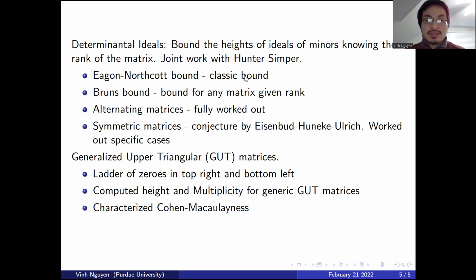Related to the topic of determinantal ideals is that of generalized upper triangular matrices, which I'll abbreviate as GUT matrices. GUT matrices have a ladder shape of zeros in the top right and bottom left corners. Ordinary upper triangular matrices are square GUT matrices where the ladder in the bottom left is a triangle and there's no ladder of zeros in the top right corner. Also in joint work with Hunter Simper, we managed to compute the height and multiplicity for generic GUT matrices. We were also able to characterize the configuration of ladders that yield Gorenstein ideals.